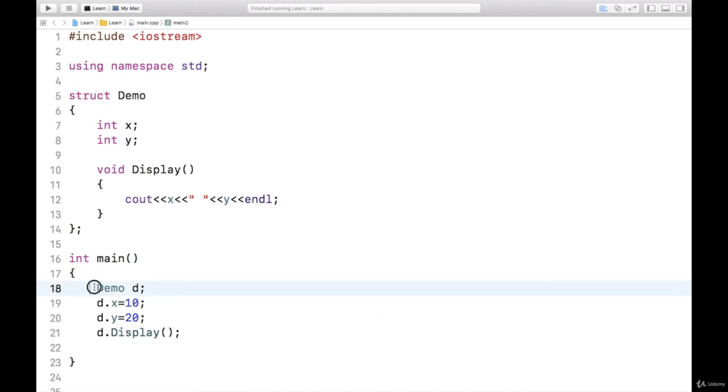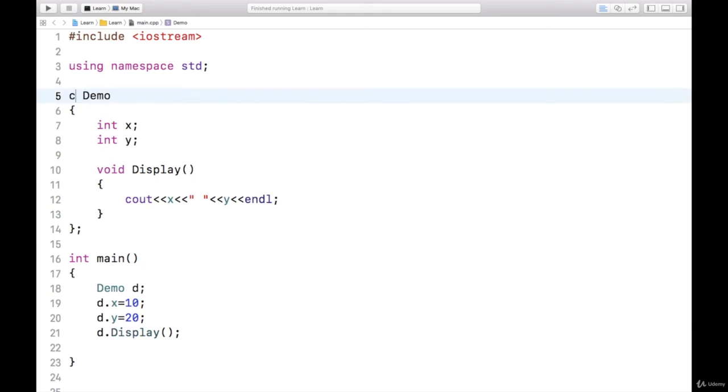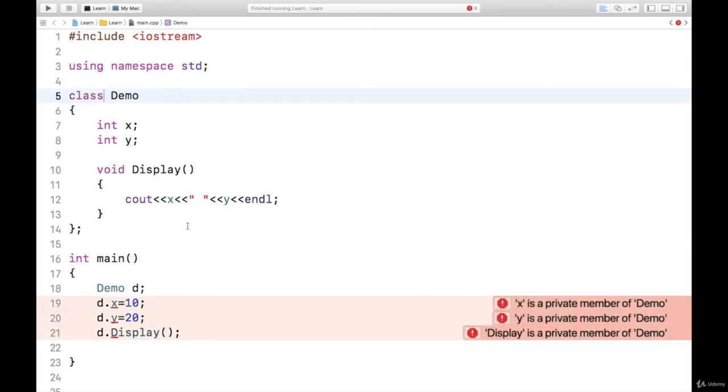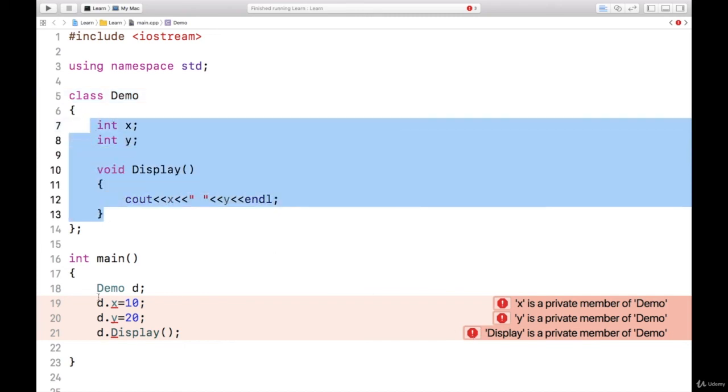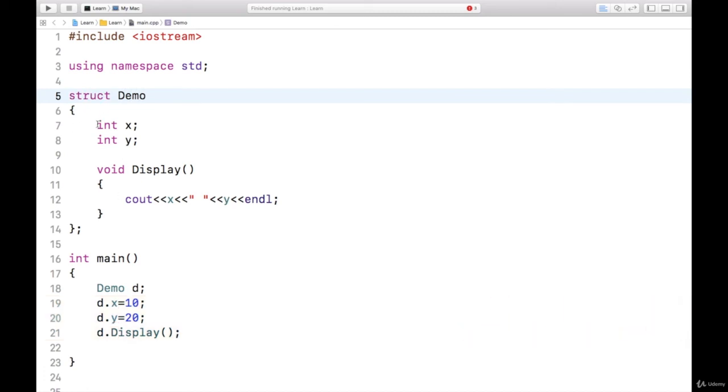See, I have an object of a structure and I have access to everything from the structure. Now instead of struct, I will make it a class. I got the errors. What is this? x is a private member and y is a private member, display is also a private member. Oh, so it means that all these became private members and I cannot access them. So it means when it was structure, they were accessible, so all these are public.